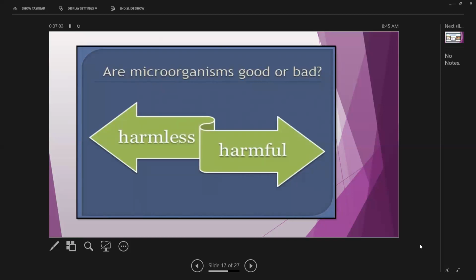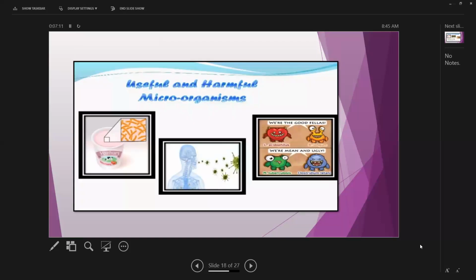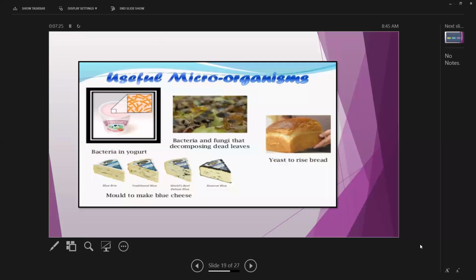Are microorganisms good or bad? We talk about harmless and harmful, useful and harmful microorganisms. Here you can see sometimes they are good and sometimes they are bad for us. Useful microorganisms: you can see bacteria in yogurt, bacteria and fungi that decompose dead leaves, yeast to make bread rise, and mold to make blue cheese.